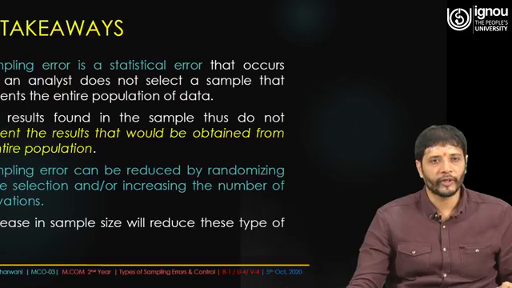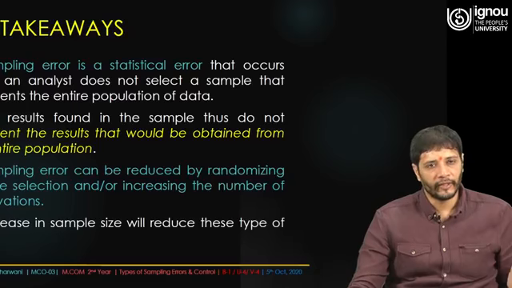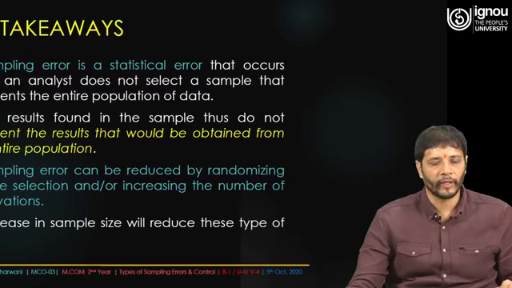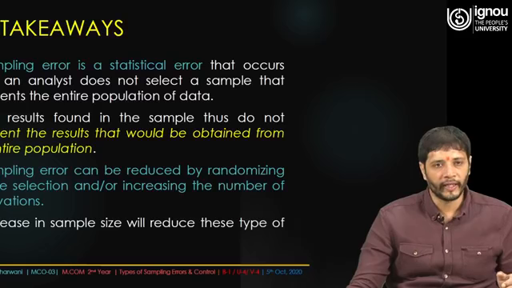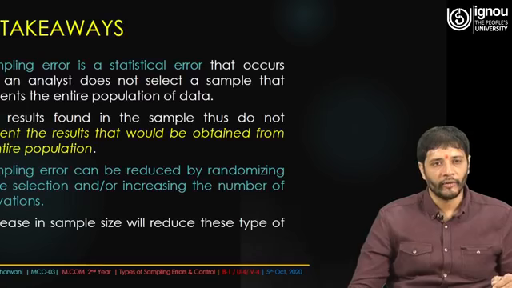If you are not going to consider the entire population, the best example is this: if we have taken Pan India as the base, as the universe or population, and we are concentrating on only 2, 3 or 4 states, and we try to get the complete picture of the whole Pan India data, I think there must be error, because the respondents of the data you collect are not from that zone.